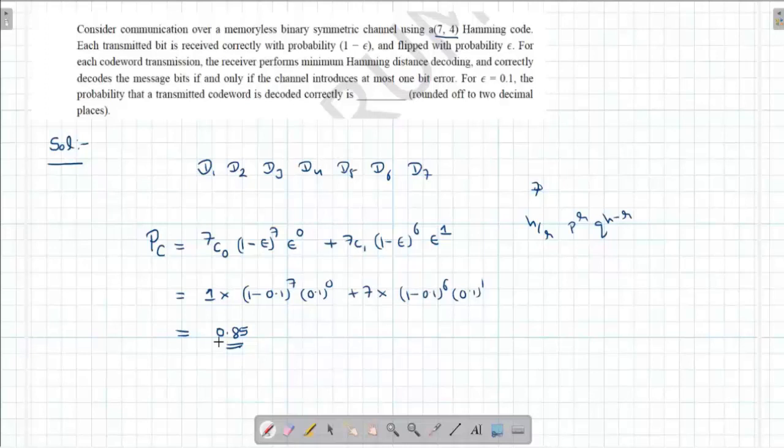So, the answer. I hope this is clear. This is basically finding the probability of at most one bit error. That will give the probability of correct reception.